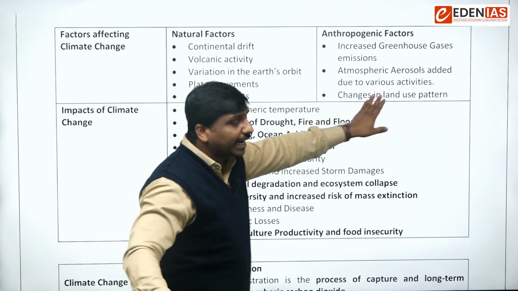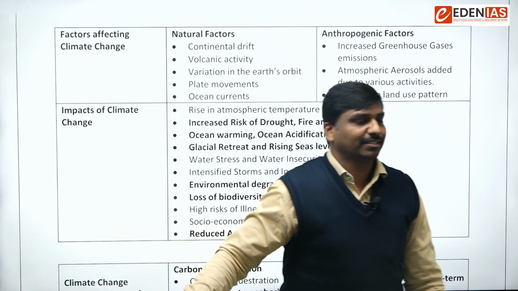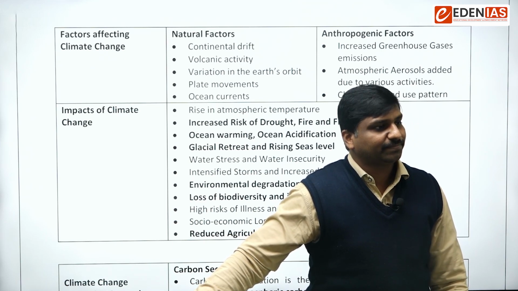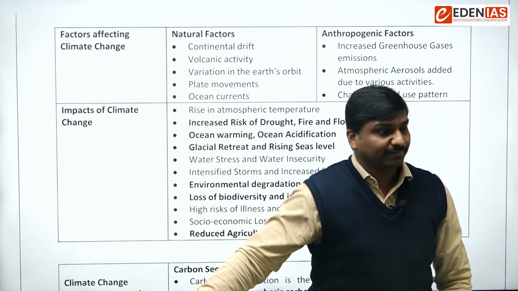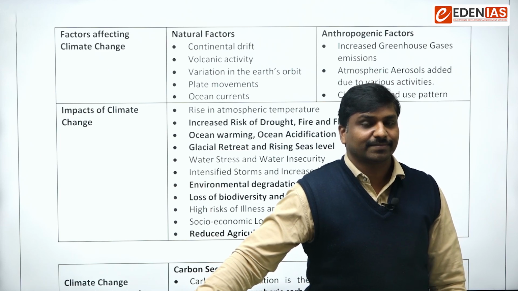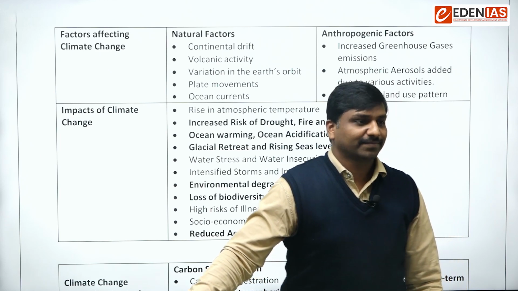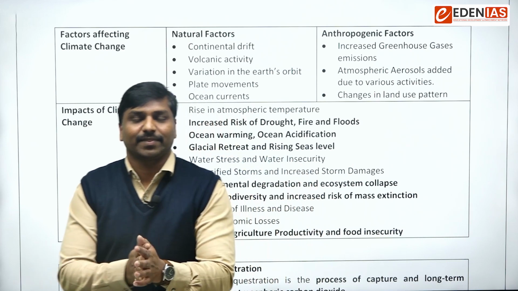So changes in land use pattern. What do you mean by that? How can it cause climate change? Quickly, anyone? Land from agriculture to uses like urbanization and paving the surface, so that affects the cultivation rate. Good.